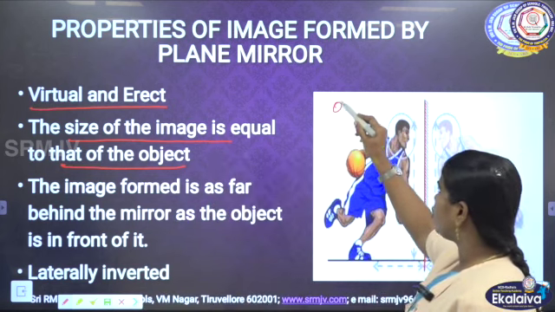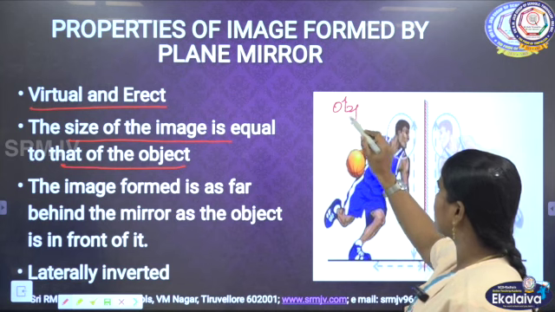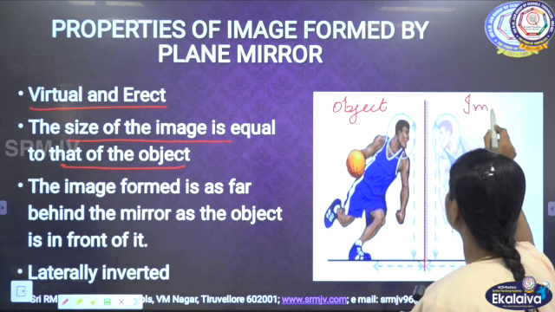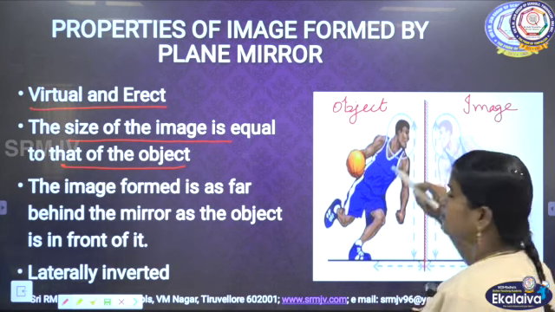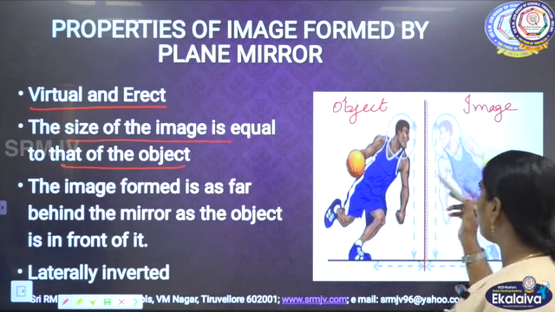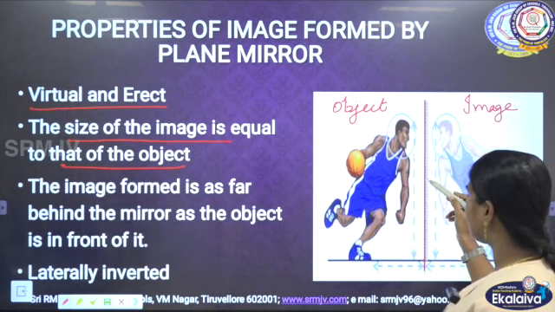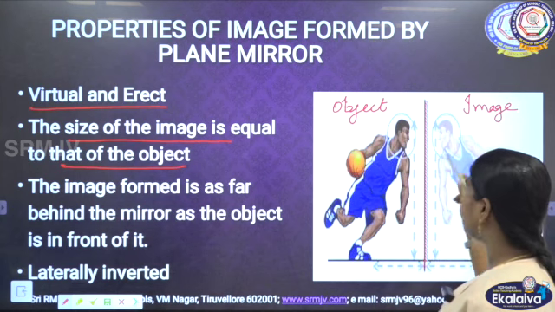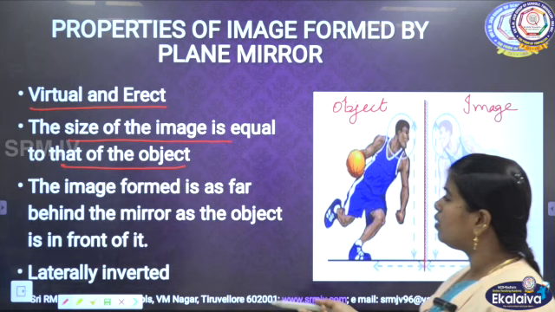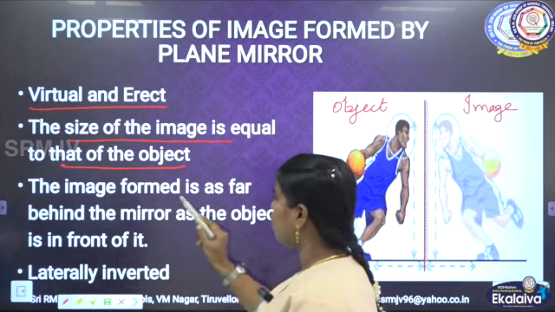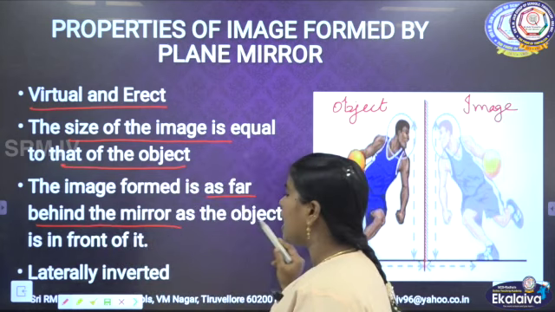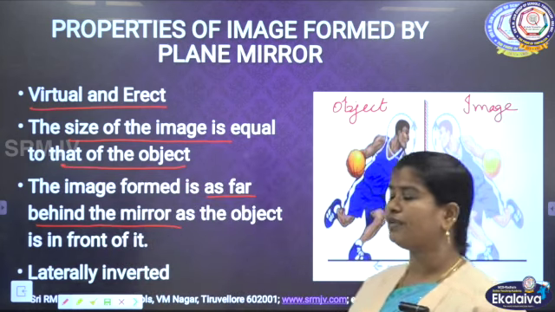So here is the object and this is the image. The thing which is seen on the mirror, we call it the image. You can see both the object and the image are the same size. Next, the image formed is as far behind the mirror as the object is in front of it.